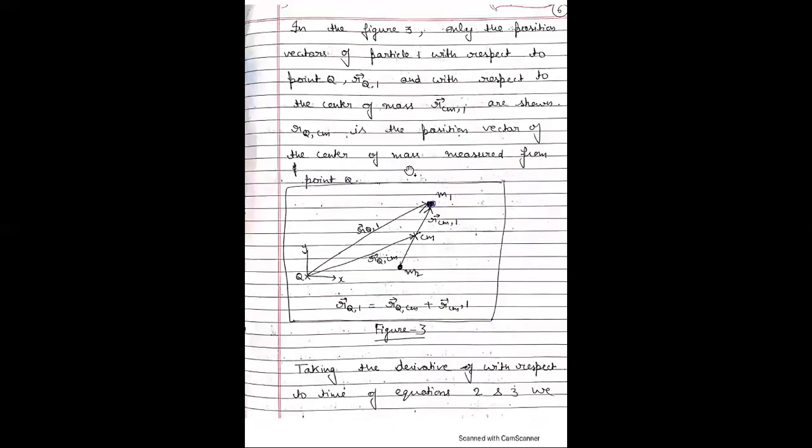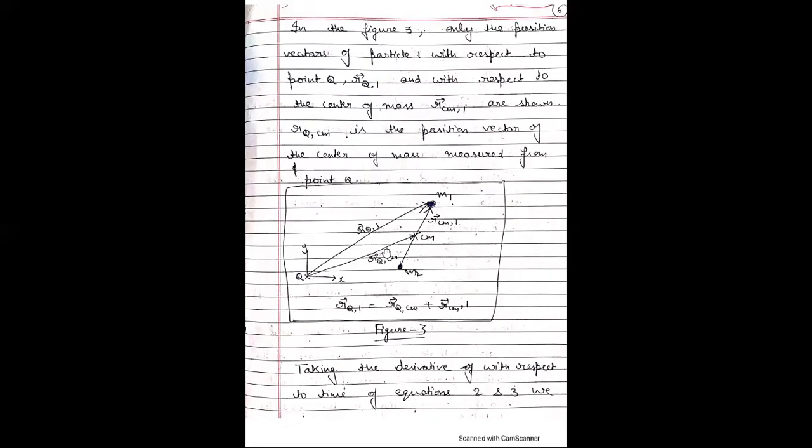In this diagram, rQCM is the position vector of the center of mass with respect to point Q. Here we only express for particle 1, whose mass is m1, and this is rQ1, the position of particle 1 with respect to Q. Then rQ1 is equal to rQCM plus rCM1, the position of particle 1 with respect to the center of mass.